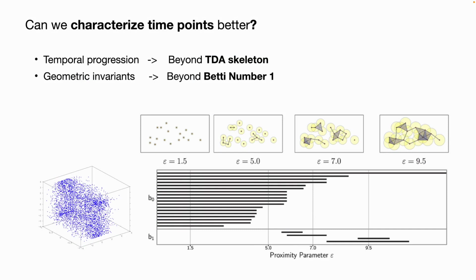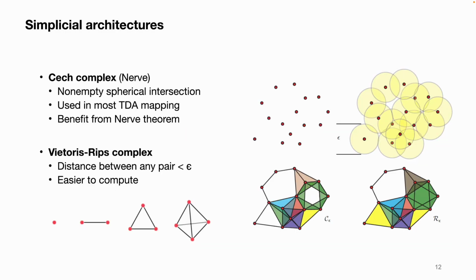Our work aims to solve this by proposing new ways to characterize the temporal skeleton and higher-order summary statistics to categorize the geometric invariance beyond what people usually compute, which is the Betti number after order 1. To tackle the second point, we seek insights from the simplicial architecture of the data points. A simplex is a geometric object that is formed by a combination of the same geometric object in a lower order. For instance, a zero simplex would be just one point or cluster, and a first simplex would be a line or edge that connects 2 points, or two zero simplices.